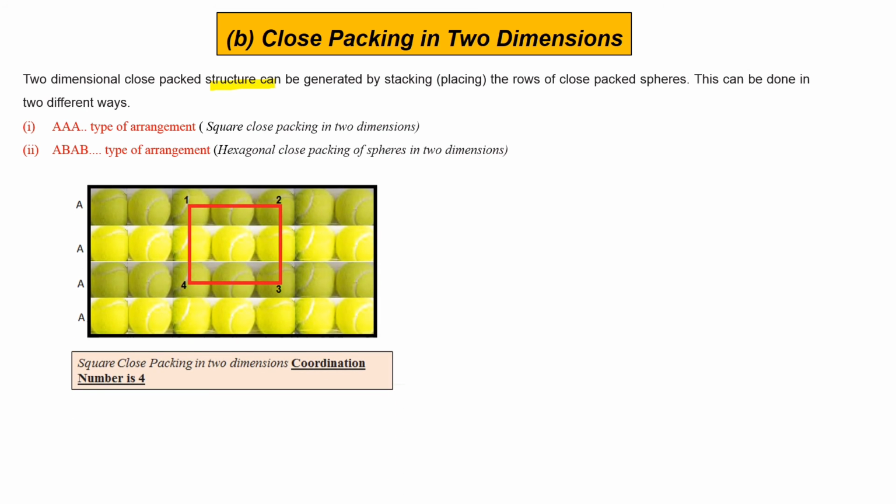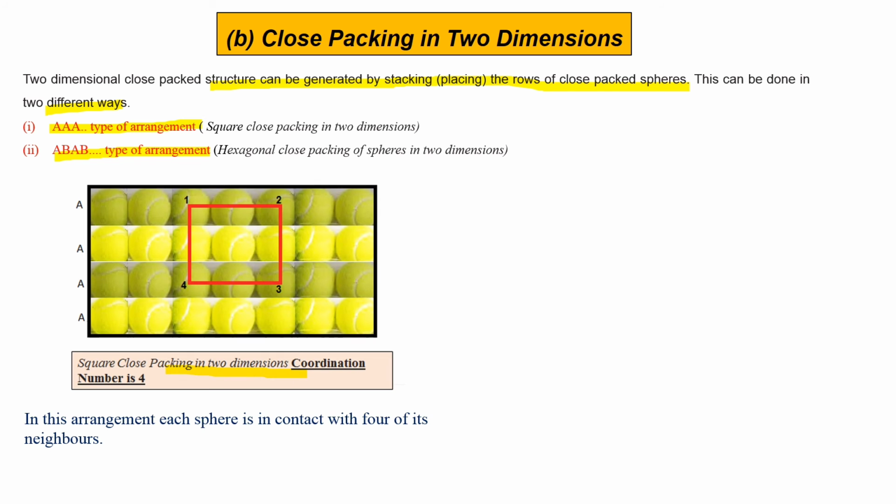A 2-dimension close-packed structure can be generated by stacking rows of close-packed spheres. This can be done in 2 different ways: AA type arrangement and AB type arrangement. This is a square close packing in 2 dimensions. Coordination number is 4. These are tennis balls arranged in a 2-dimensional structure.